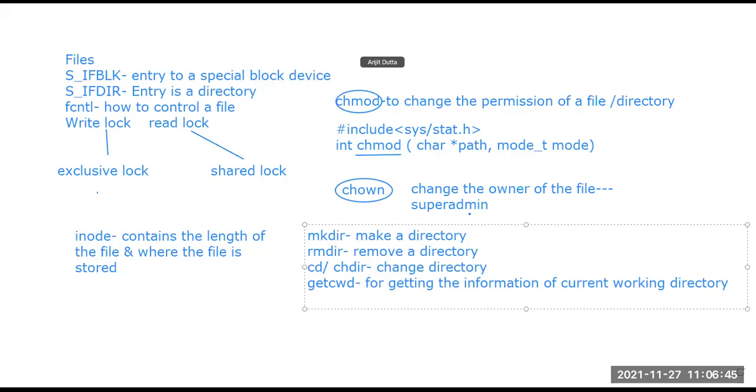So in Linux, in C programming, if we are trying to write it, the whole information about these commands and the system calls regarding the directories is stored in a header file that is called dirent.h. This dirent.h is a header file where all the information about this is stored. There are some functions present, that is opendir, closedir, readdir, telldir, seekdir. So this type of function is present in this header file also.